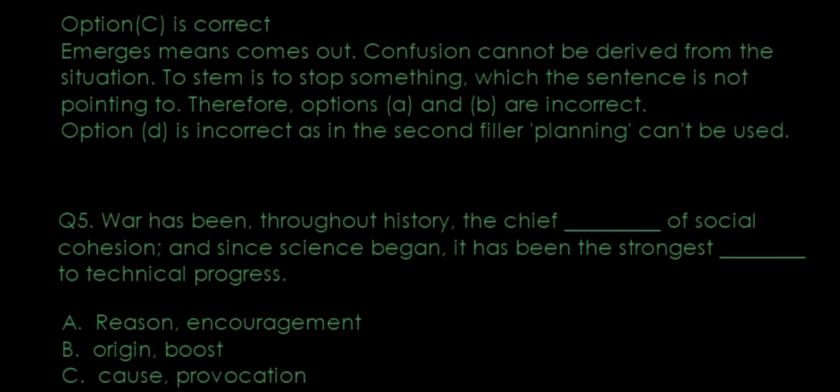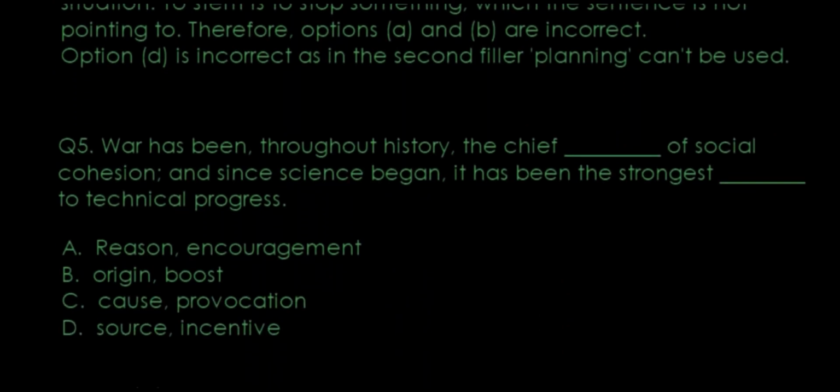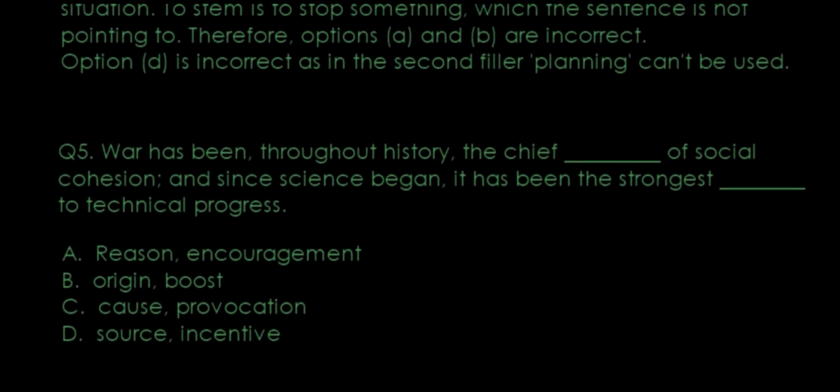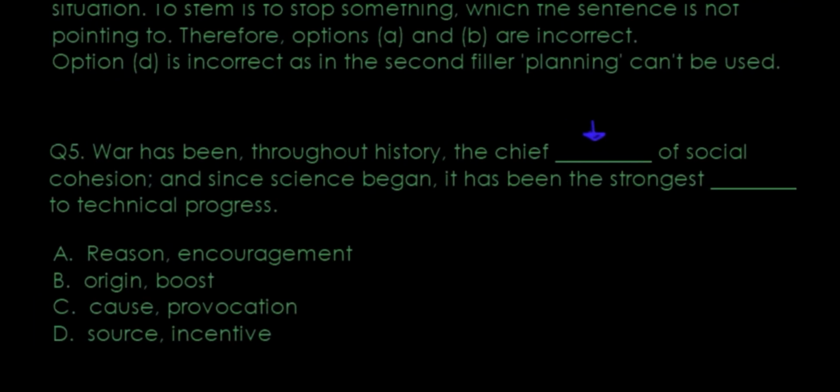Okay, then next, we've got question number 5. War has been, throughout history, the chief dash of social cohesion, and since science began, it has been the strongest dash of technical progress. So, the chief dash: the chief reason, the chief origin, the chief cause, the chief source. They're talking about history, right? The chief reason of social cohesion? No. And since science began, it has been the strongest to the technical progress. Encouragement? No. Because it's based in history, I'm going to go with source.